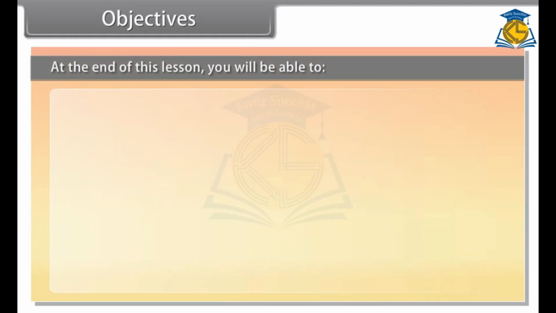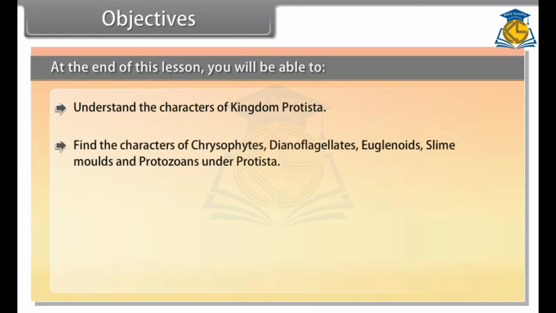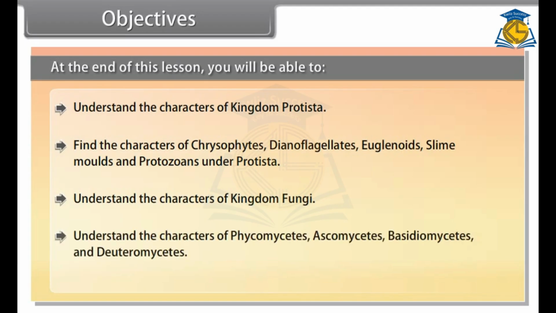Objectives. At the end of this lesson, you'll be able to understand the characters of kingdom Protista, find the characters of chrysophytes, dinoflagellates, euglenoids, slime molds, and protozoans under Protista, understand the characters of kingdom Fungi, and understand the characters of phycomycetes, ascomycetes, basidiomycetes, and deuteromycetes.